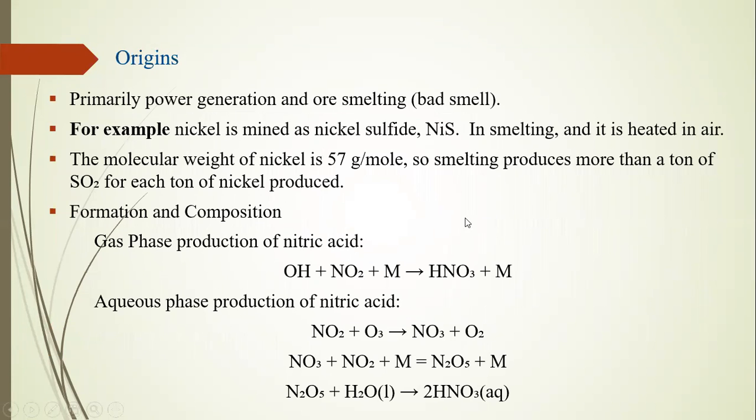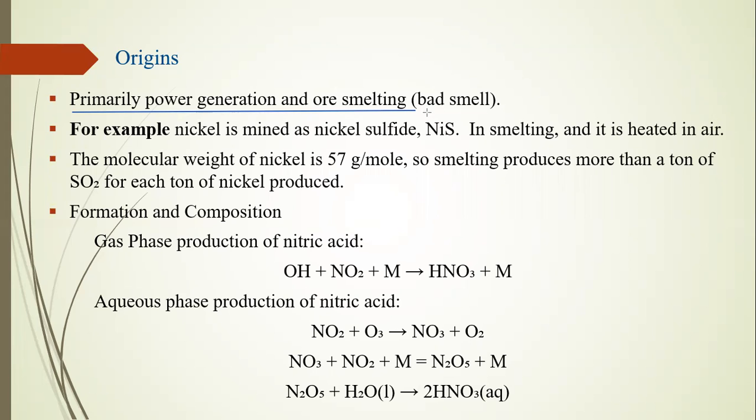What is the origin of the making of acid rain? Primary power generation and ore smelting. Most of the power generation industries are using coal. They are not cleaning the coal, not using the perfect coal, or not using anthracite coal. They are using raw coal, so it's a lower cost but produces a higher emission in our atmosphere. Many more harmful or polluted gases are drawn into our atmosphere in 24 hours. They are most of the reason for making acid rain.